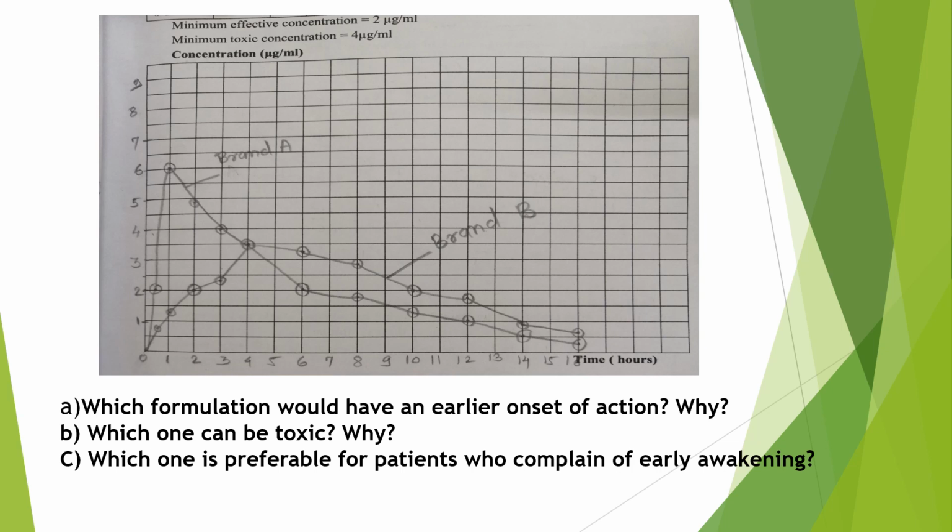The first question is, which formulation would have an earlier onset of action and why?